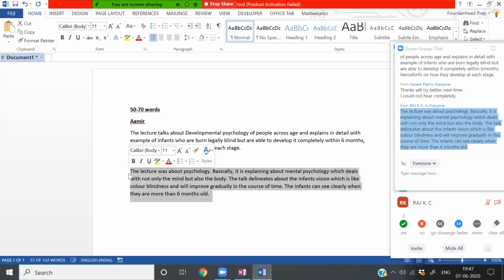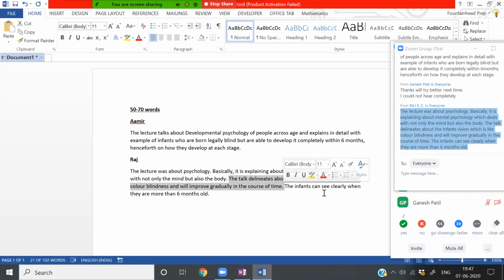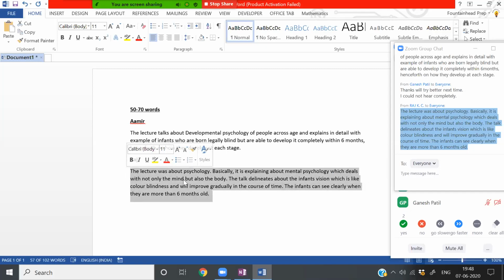Okay, so the lecture was about psychology. Basically, it is explaining about mental psychology, which deals with not only the mind but also the body. The talk delineates about the infant's vision, which is like color blindness, and will improve gradually in course of time. In the course of time, the infants can see clearly when they are more than 6 months old. Now this is 57 words, so fair enough.